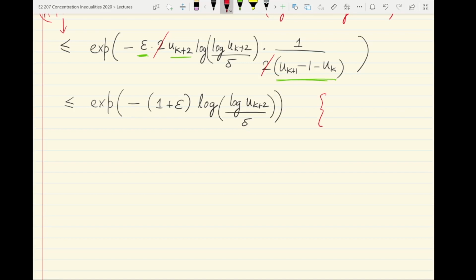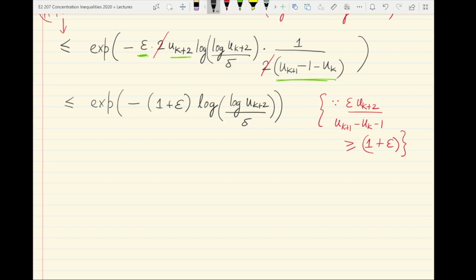The reason for this is, in short, that epsilon uk plus 2 divided by uk plus 1 minus uk minus 1 can be shown to be greater than or equal to 1 plus epsilon. There is always a ratio 1 plus epsilon here.